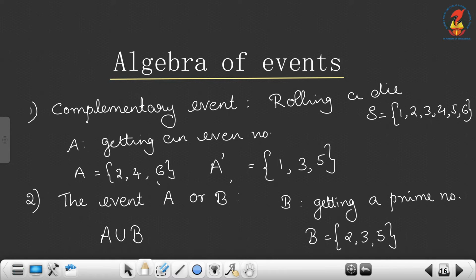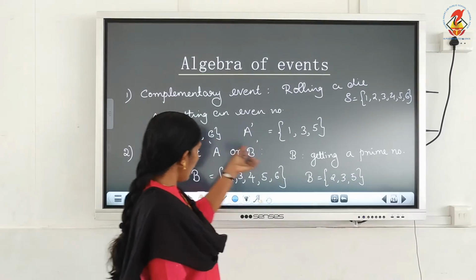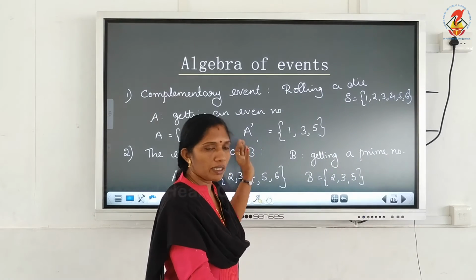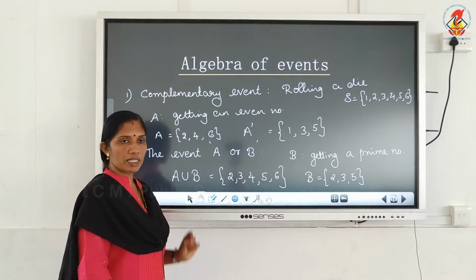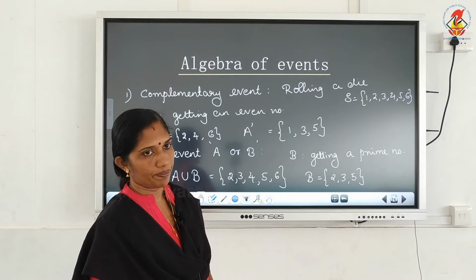Then what is A or B, or A union B? A union B is equal to {2, 3, 4, 5, 6}. What is A union B? It is the set of all elements from A, and all elements in B, that you also have to write. So A union B means the set of all x such that x belongs to either A or B.